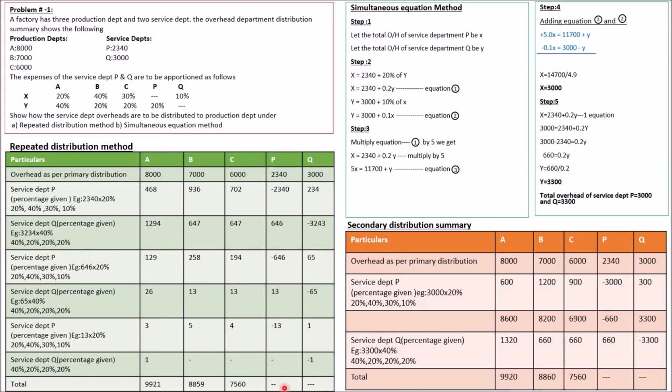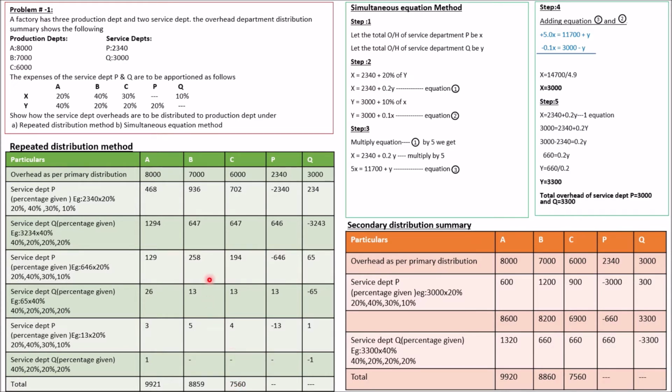Until you get the value as nil, you have to keep doing the distribution of service department overheads. So this is called the repeated distribution method. The total values are 9,921 under A, 8,859 under B, 7,560 under C. This is how we have to solve the repeated distribution method.